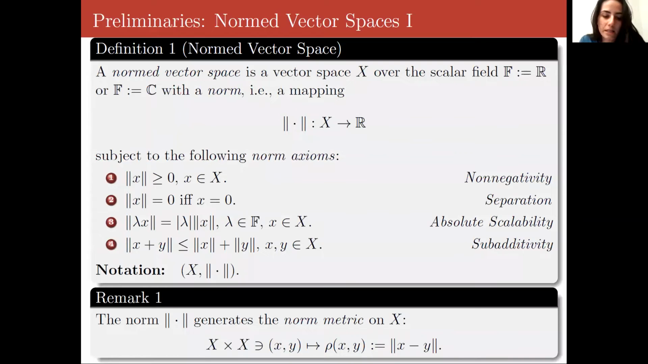So for some preliminaries, we have that a normed vector space is a vector space X over the scalar field of real or complex numbers with a norm, or mapping to the real numbers, as shown here. And it's subject to the following norm axioms, which are non-negativity, separation, absolute scalability, and sub-additivity. And then the norm generates the norm metric on X.